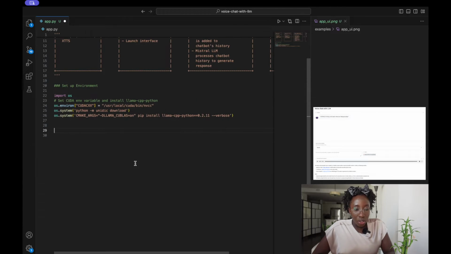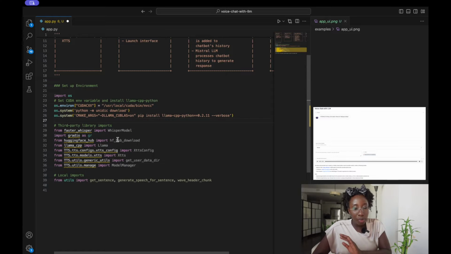So once that's done, we'll just go ahead and import our libraries. I'm just going to copy this. So we have some third-party library imports that we'll do. So we import our Whisper model. We'll be using Faster Whisper, which is a reimplementation of the OpenAI Whisper model, but faster than the original implementation, and it uses the CTranslate2 engine to run inference, so it's really fast.